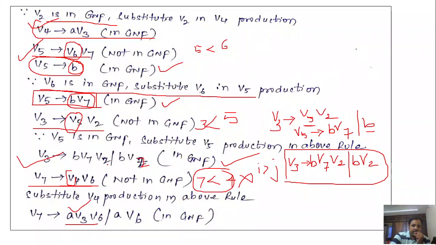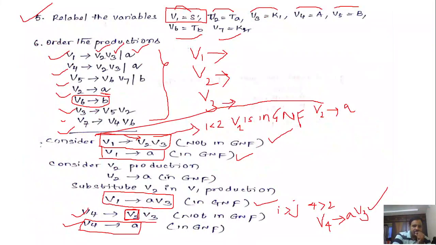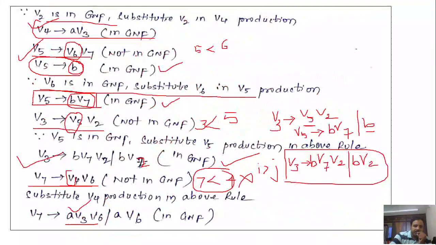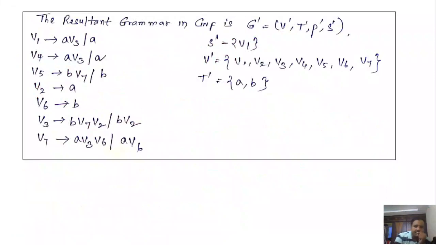And next we have one more value for V4, small a. V4 denotes small a. So substitute here. So for V7 you will get A V6. So you will get this V7 also in GNF.